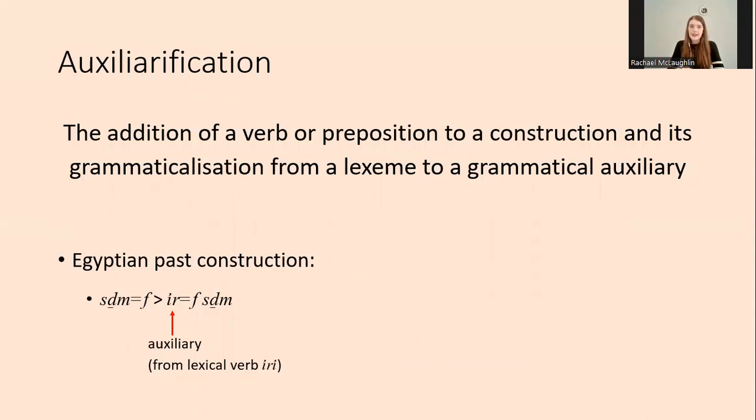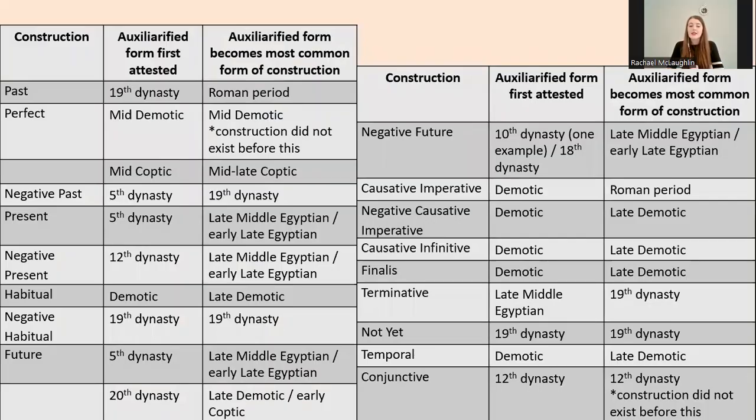Just to illustrate this at the bottom here, we have the past construction, where auxiliarification involved ir being added to the construction. This came from the verb iri, to do, which was then reanalyzed as past auxiliary, experiencing desemanticization, through which it lost its lexical meaning of to do and was left only with its grammatical meaning of past tense. It's likely that causes of analyticization in Egyptian verbal constructions were linked to frequency of use.